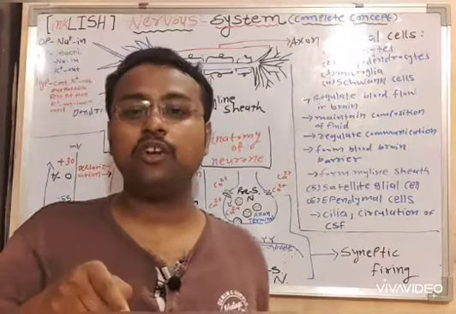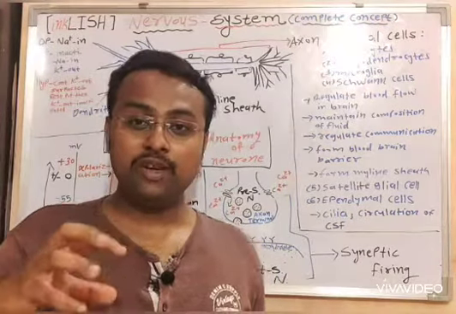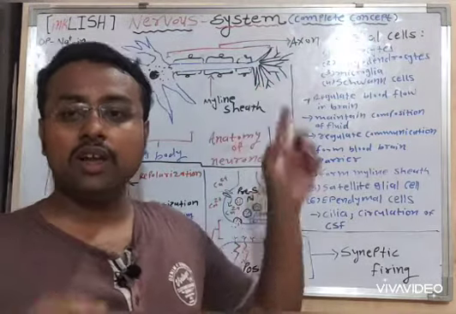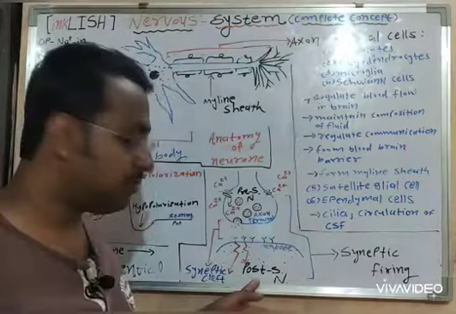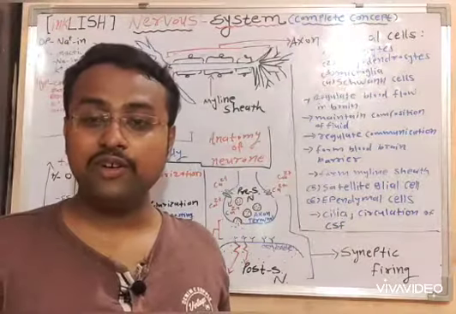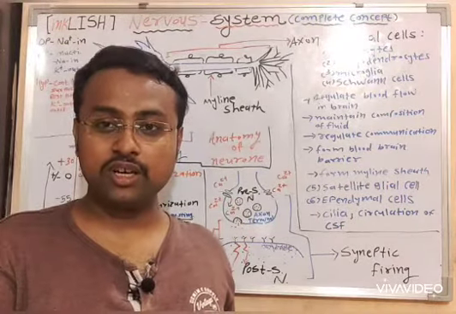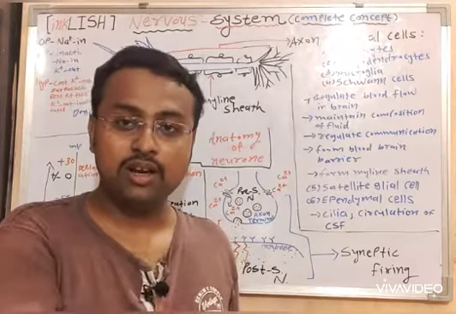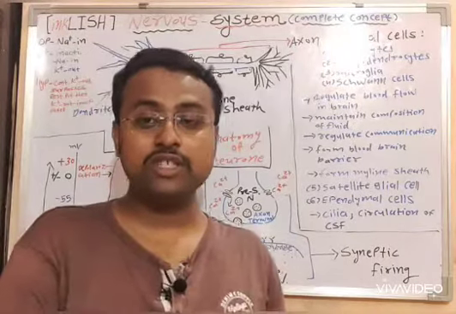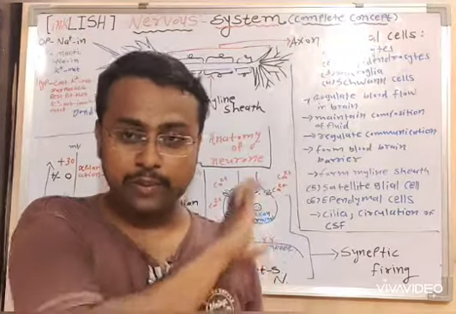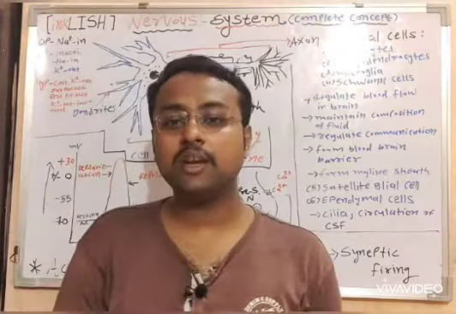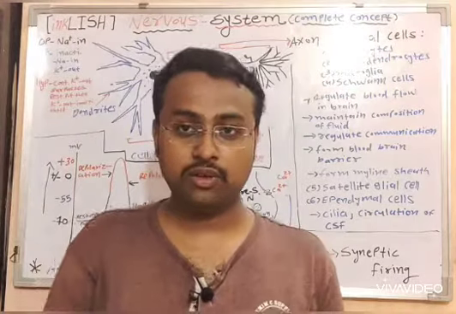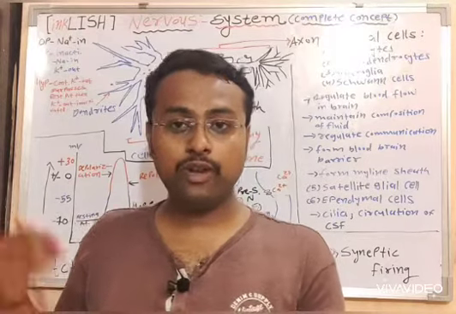And once the potential reaches the axon terminal, this postsynaptic neuron will become a presynaptic neuron and will transmit the neurotransmitter it has to the postsynaptic neuron which is present below this presynaptic neuron. So this is how the process continuously moves further.